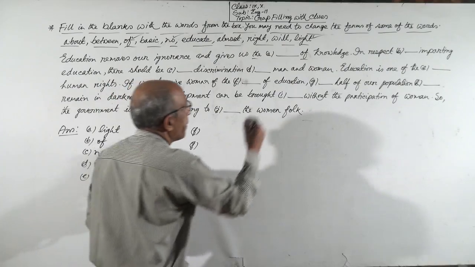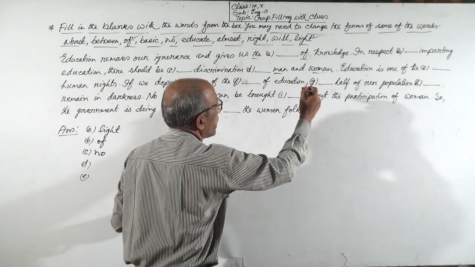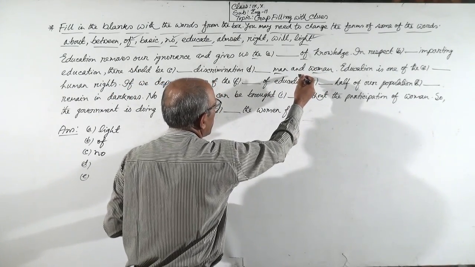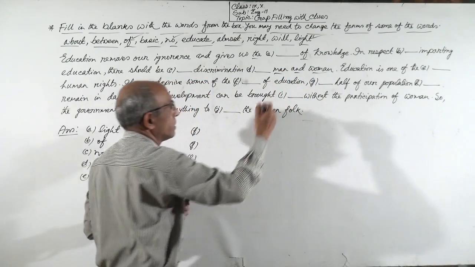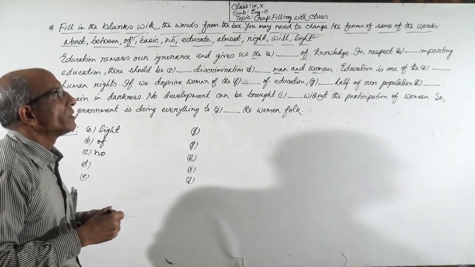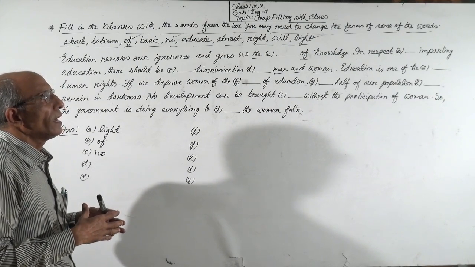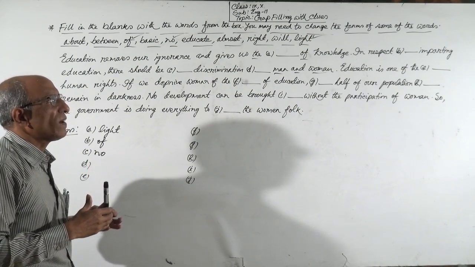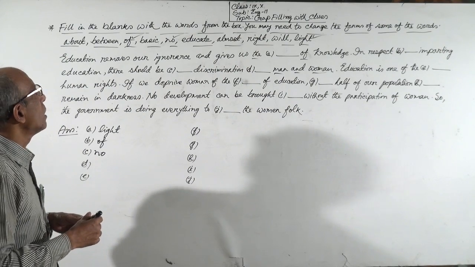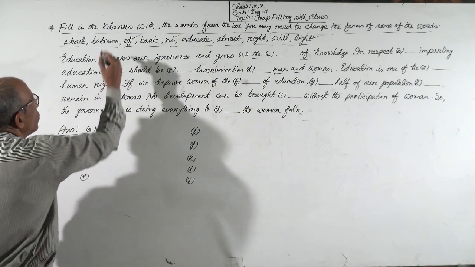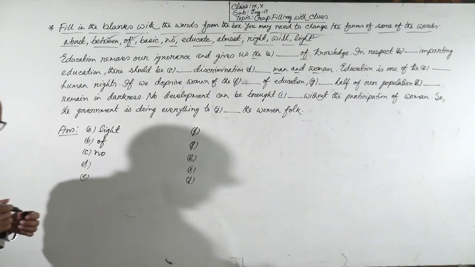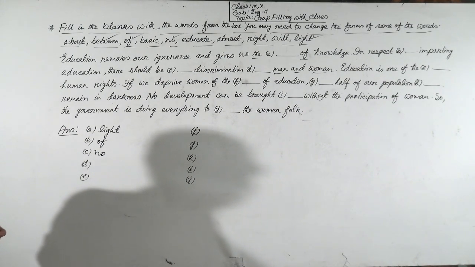You see, man is a noun, woman is also a noun, and they are joined with and. For two similar nouns joined with and, before the first noun there will be between. Between will be used before the first noun.